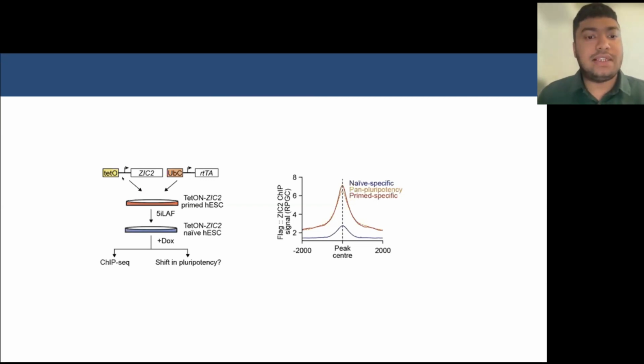So for this, we generated TET-on naive hESCs. These are inducible naive hESC lines that can express ZIG2 upon induction with tetracycline. And we conducted ChIP-seq as a first pass on these cell lines. What we observed quite interestingly, and consistent with our endogenous ZIG2 ChIP in primed hESCs, is that ZIG2 mostly homes to primed-specific ATAC peaks, as you can see with the red line here, but shows very little enrichment at naive-specific ATAC peaks.